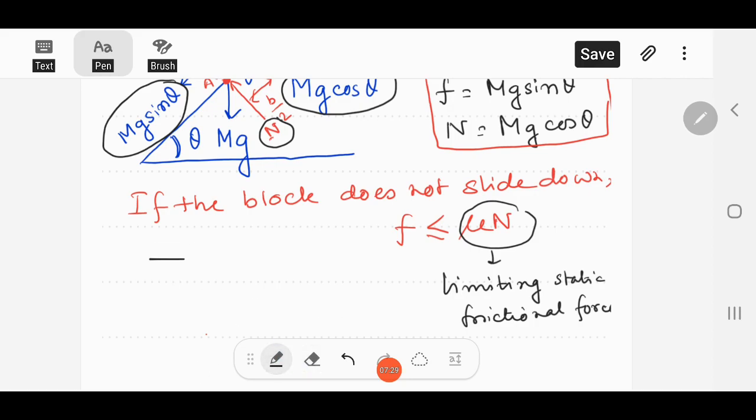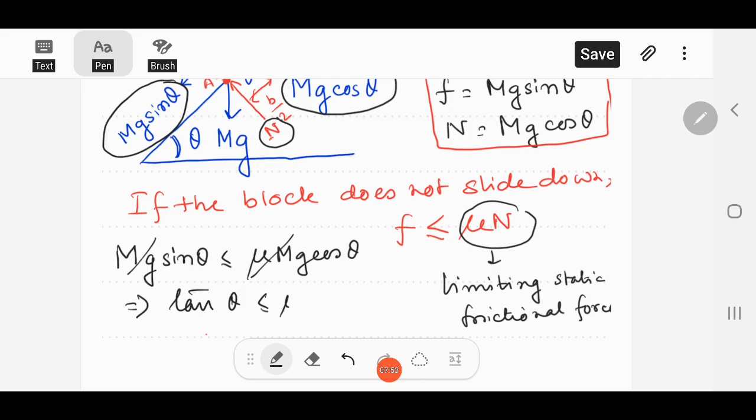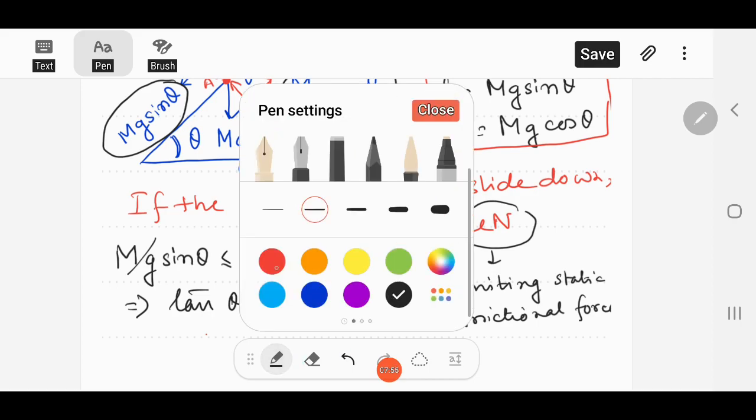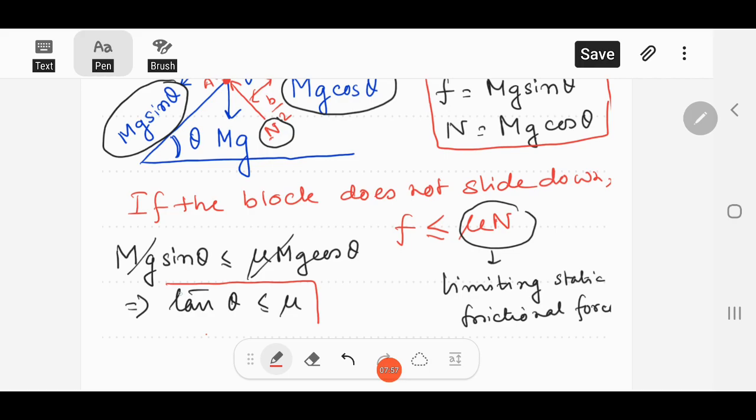So what we can write here is, if F is less than or equal to mu N, mg sin theta must be less than or equal to mu into mg cos theta. So mg will cancel out. What we'll get here is sin theta by cos theta, tan theta, less than or equal to mu. So this is our second condition for translational equilibrium.